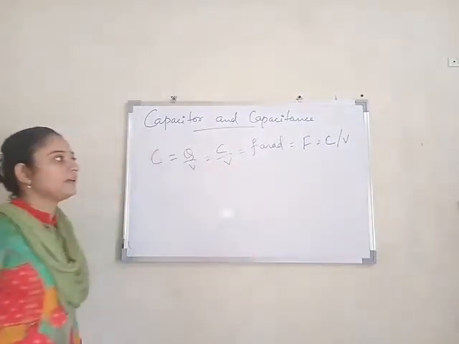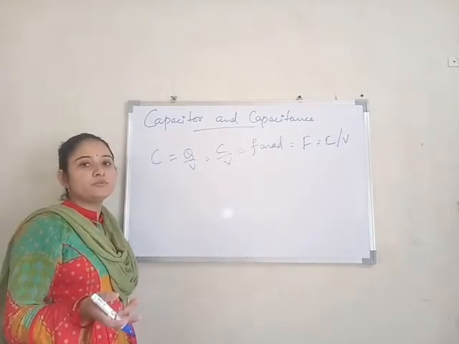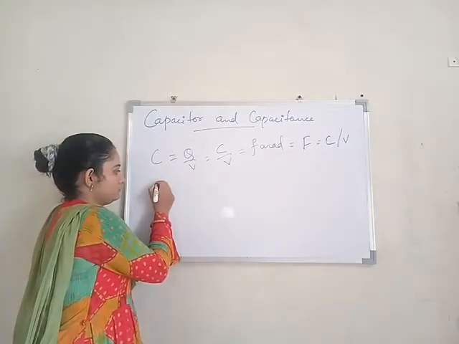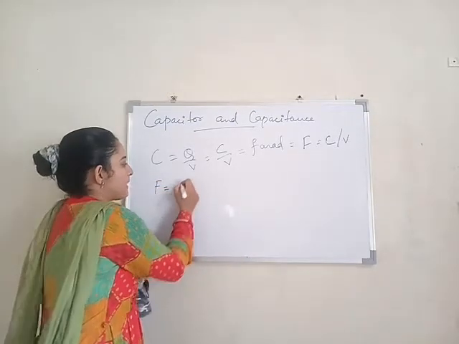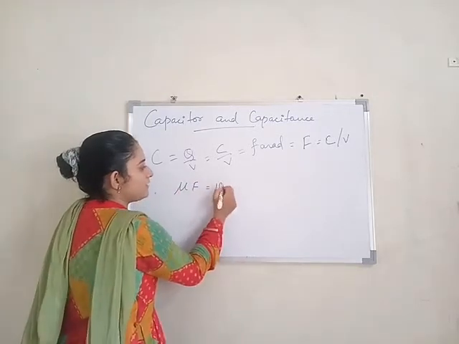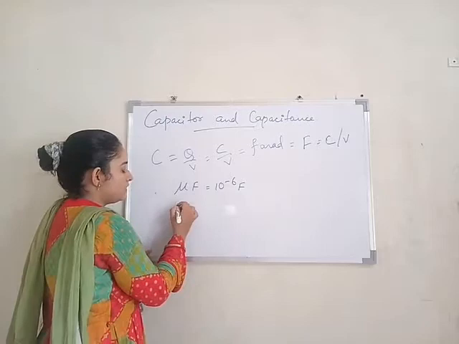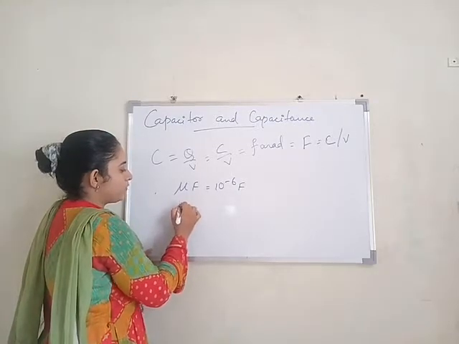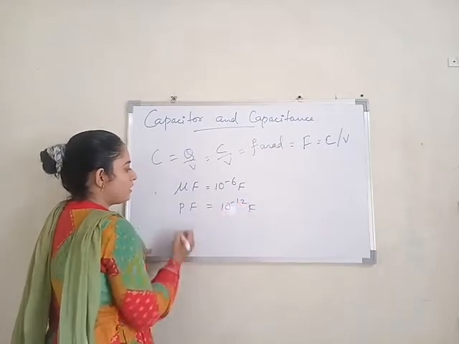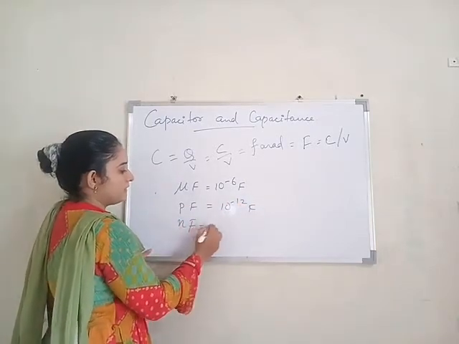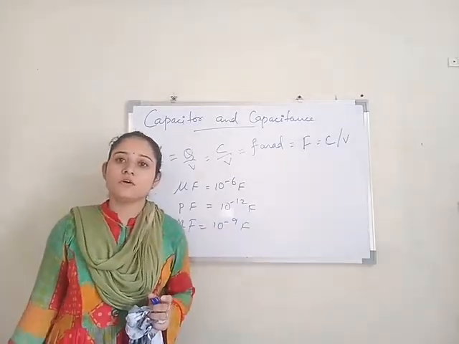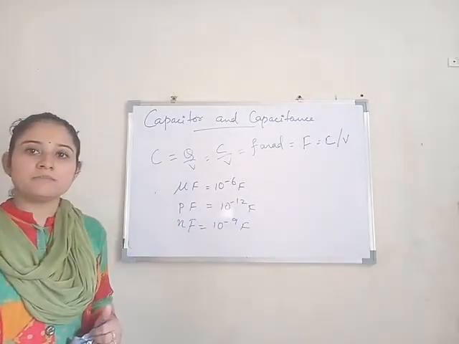Now this Farad is a bigger unit, so practically in numericals we will use smaller units: microfarad, which is equal to 10 raised to the minus 6 farad, then picofarad, that is 10 raised to the minus 12 farad, or nanofarad, that is 10 raised to the minus 9 farad. These small units will be used for numericals because farad is a very big unit.